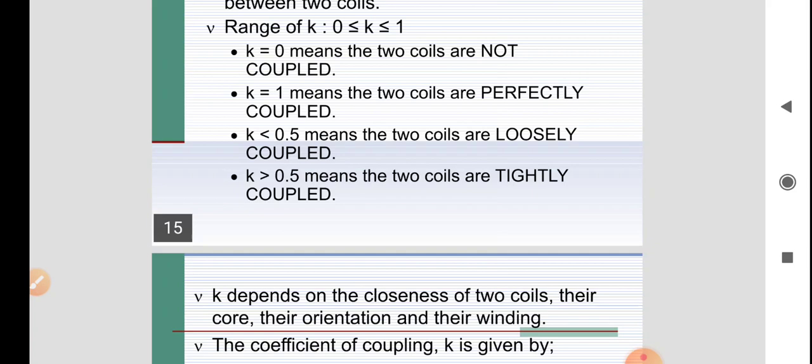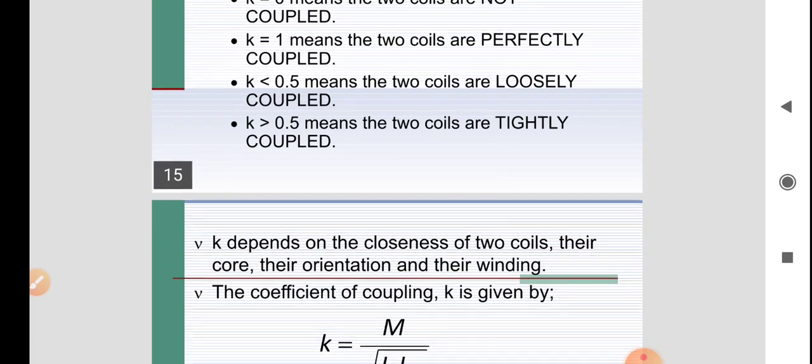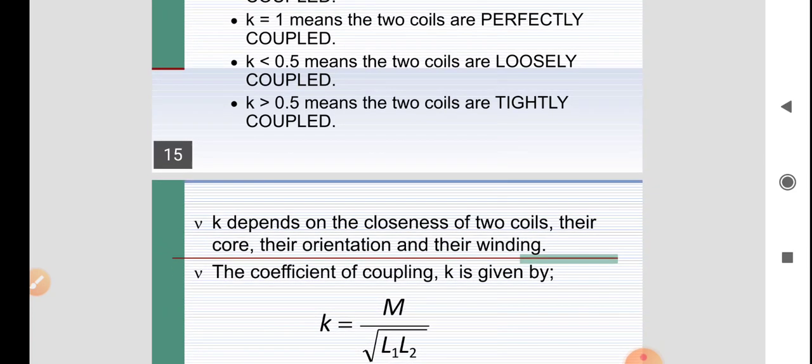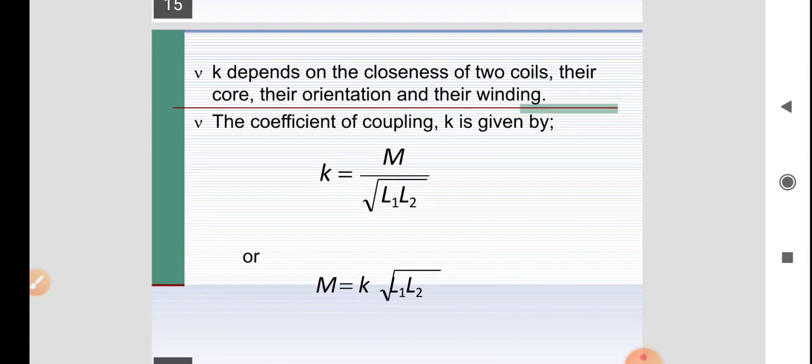The K value specifies how close the two coils are. For example, in a transformer we have internal windings. How closely the windings on one side and the second side of the transformer are placed shows the importance of the coefficient of coupling.